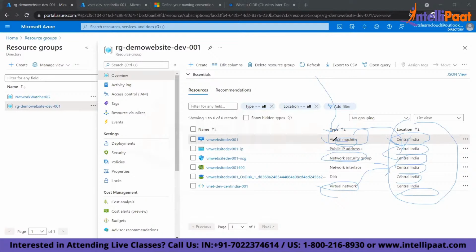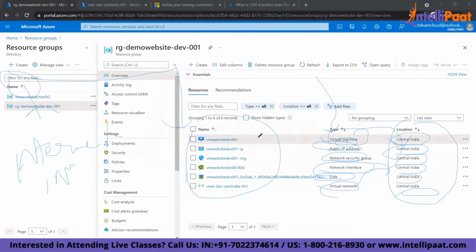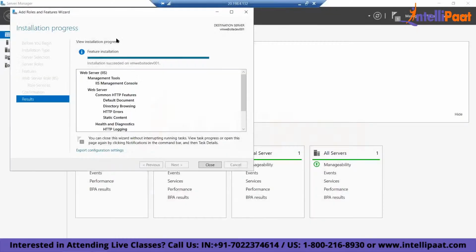Whether you go with a static IP or dynamic IP, it is your problem. Whether you access this entire infrastructure using the internet or via intranet, it is your responsibility. Whether you want to create 5 disks, 6 disks, or 10 disks, it's your role. How many IP addresses you want to use, it's your role. So overall you are going to govern and take care of this infrastructure. The only thing is that this entire infrastructure is running from a cloud-based Azure data center. So this is called infrastructure as a service. The only difference from your on-premise is that it's running on somebody else's data center.